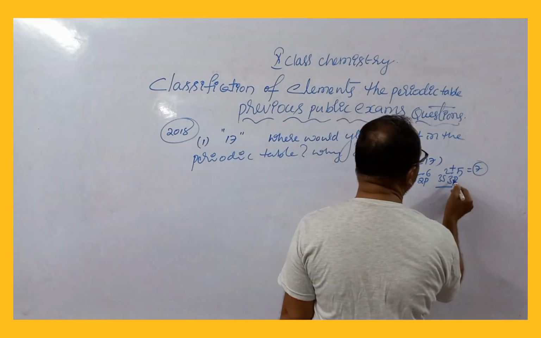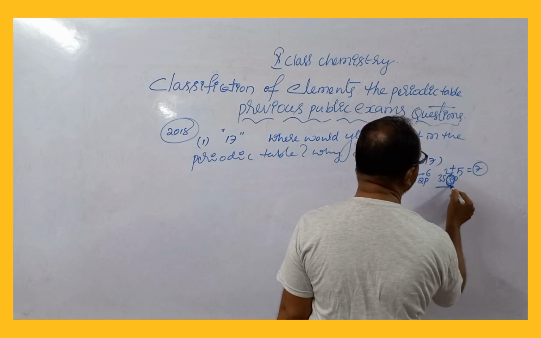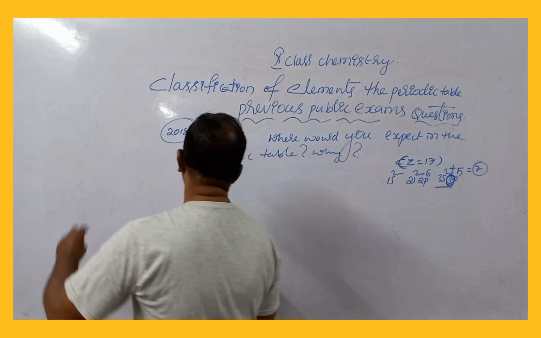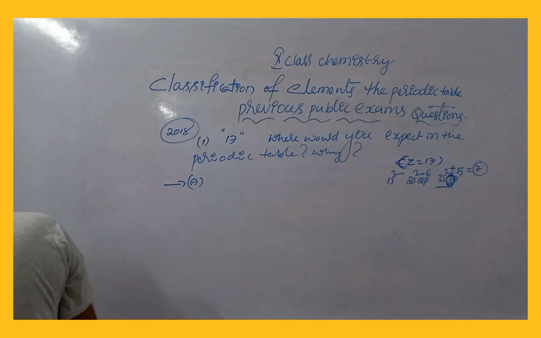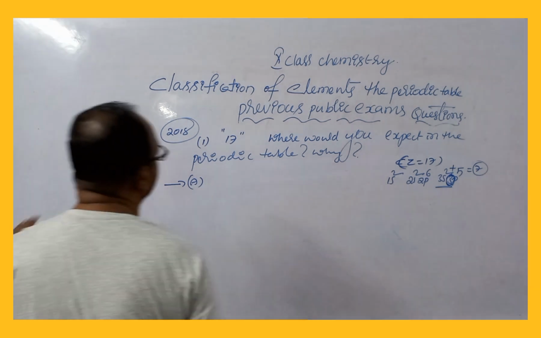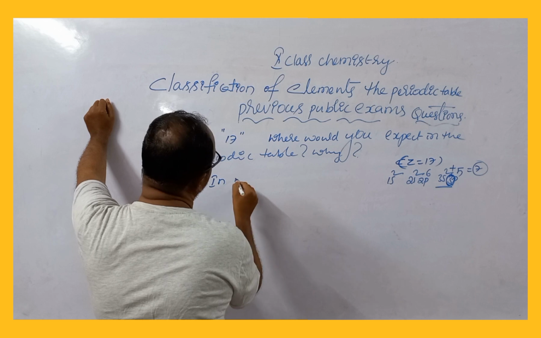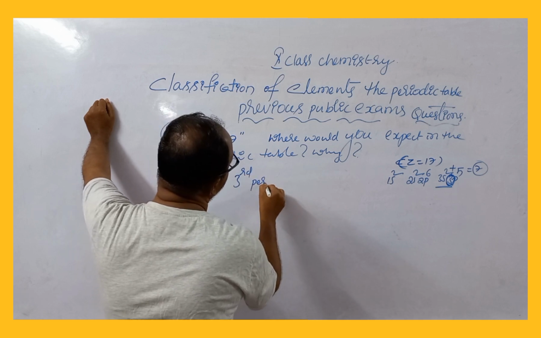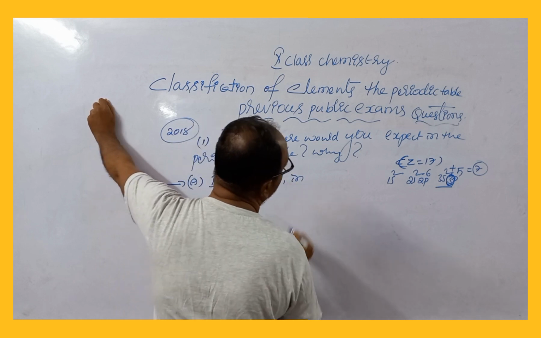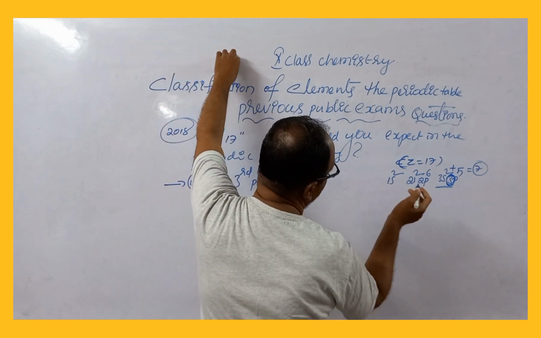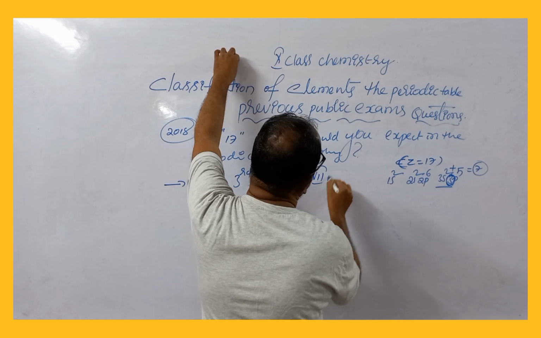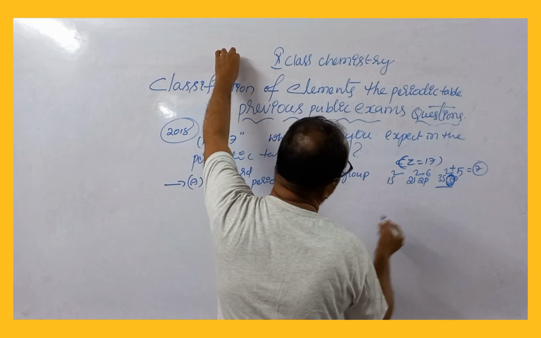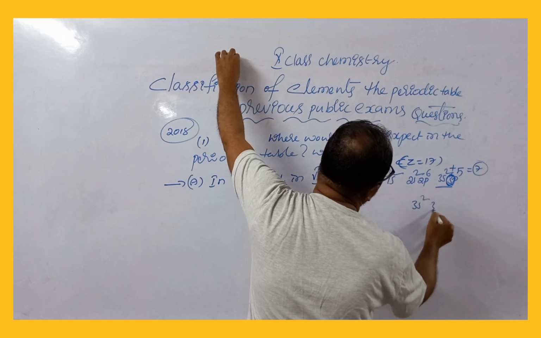The period number is the maximum shell number n value, which is 3. So the answer: the element is in the third period, in the 7th A group, and its last configuration is 3s2 3p5.